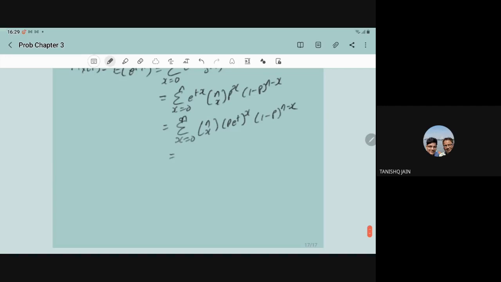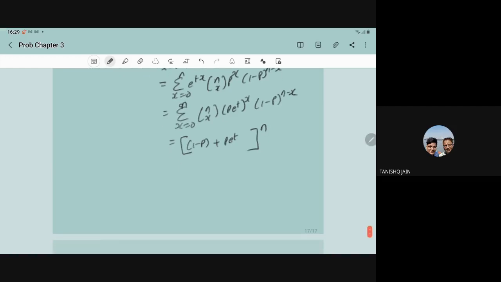This is nothing but the binomial expansion of (1 minus p plus p e to power t) to power n. Right? It is the binomial expansion of this. So this can also be written as (q plus p e to power t) to power n, where q is what? 1 minus p. That is the probability of failure. This is nothing but the probability of failure.